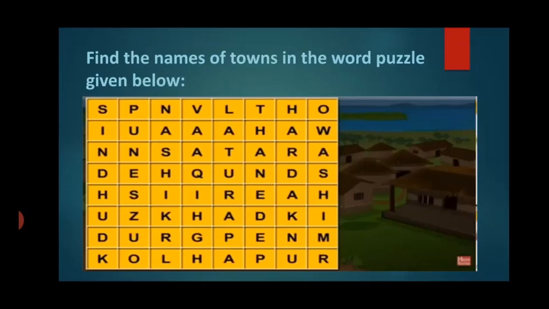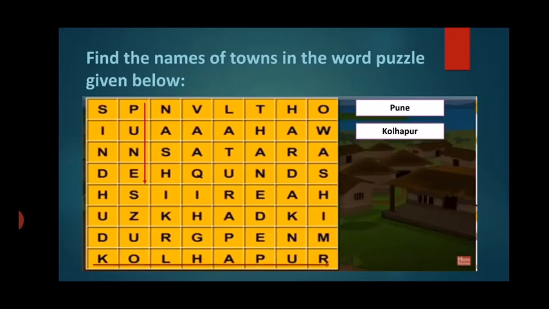So let us see which is the first place here. So we have Pune here. All of us have heard about Pune. It is the city which is very close to Mumbai. Then we have here Kolhapur. Now when we talk about Kolhapur, we remember jaggery there. We remember the very famous temple, Mahalakshmi temple of Kolhapur. Okay. Then we have Latur here.